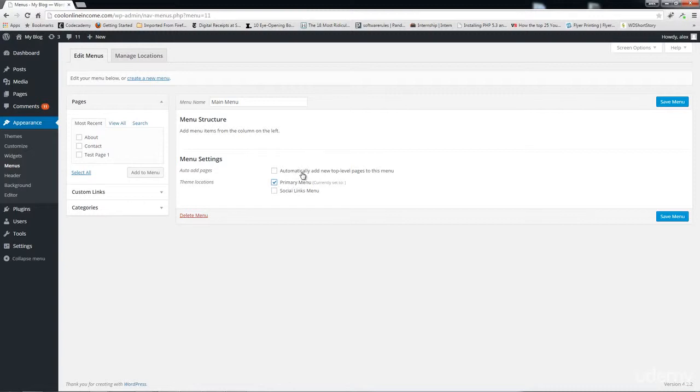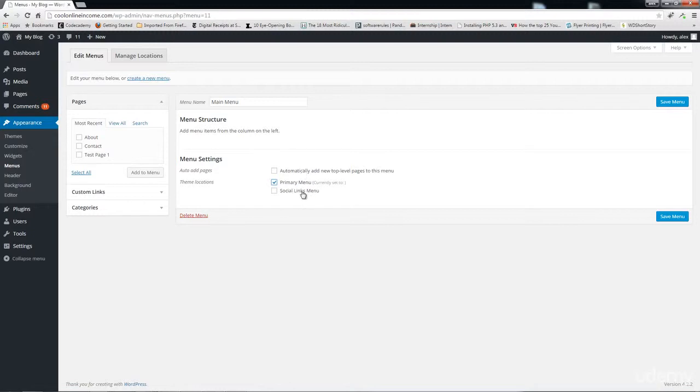This one right here will simply add every new page that you create into the menu. I typically don't want to do this. I prefer to add my pages manually, because there are times when you might create a new page and you don't want it to show up on your main menu. So avoid clicking this if that's the case.